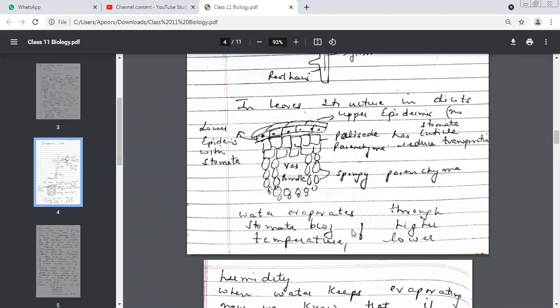Giving you 2 minutes. What I did in the morning, quickly revise the structure of the leaf of a dicot plant. Then we'll continue.